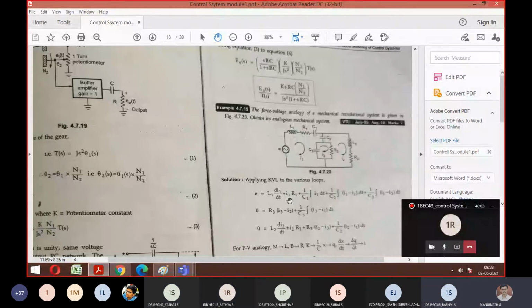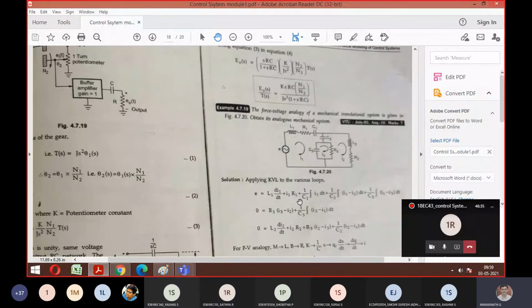That's why I told you to remember: where there is mass, there should be acceleration; where there is a dashpot, there should be velocity. So that way you remember, then it will be easier for you. Acceleration means double differentiation. When R is replaced with a dashpot, there should be a corresponding velocity, which means single differentiation. So you should have the equation as B1 dx1 by dt. Correct?